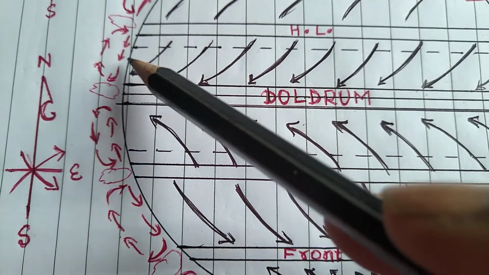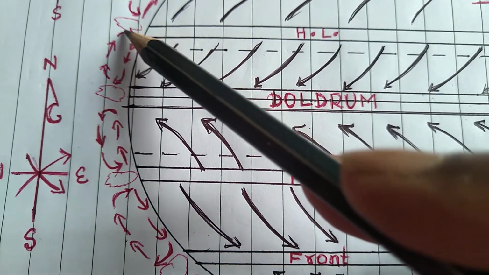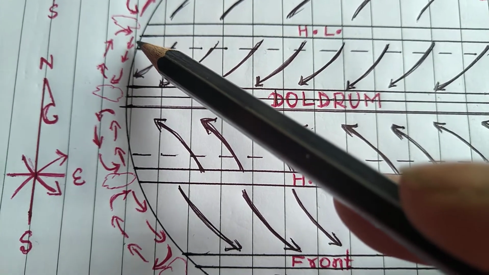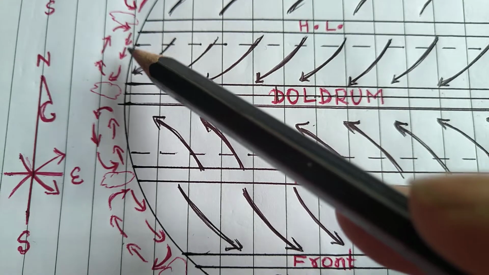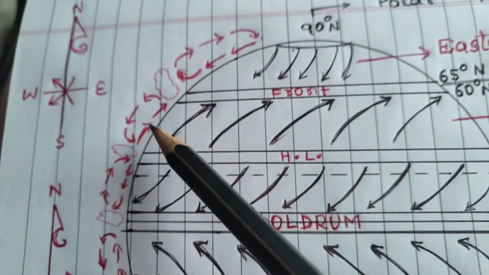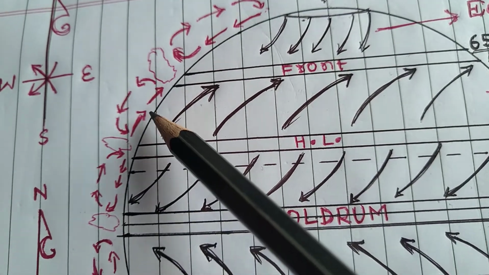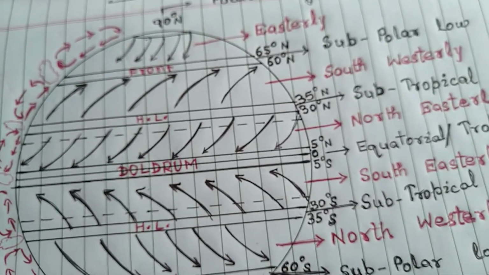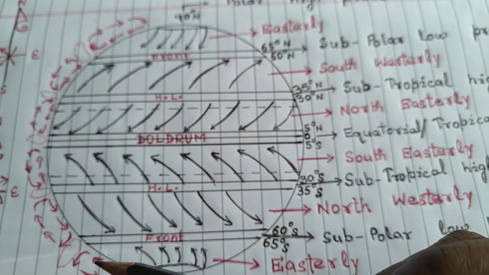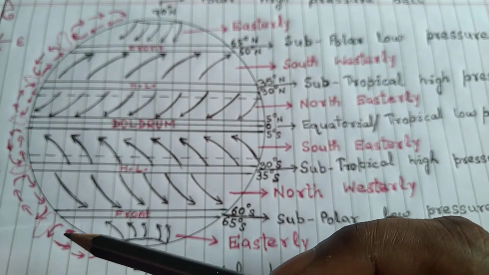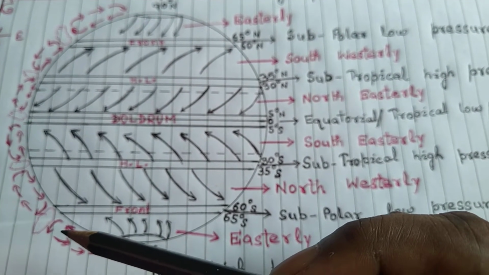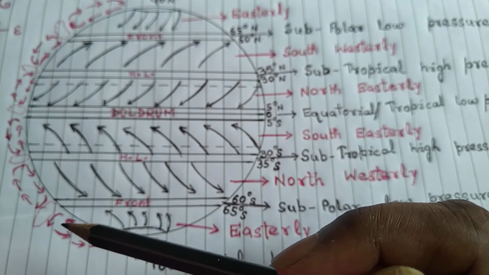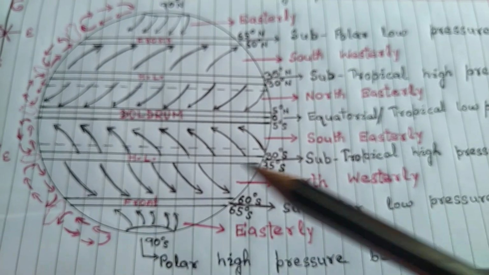Similarly, in all the latitudes, it moves along the earth's surface, then moves vertically upward, and then again goes back to the same place. You can see this is going on everywhere on the globe. One more thing I would like to tell you regarding wind once again: wind always moves from high pressure to low pressure. Where it is moving doesn't matter, but high pressure to low pressure is very important for the movement of the air.